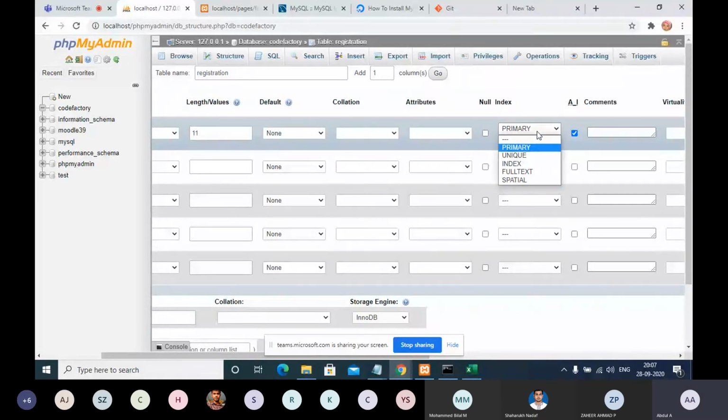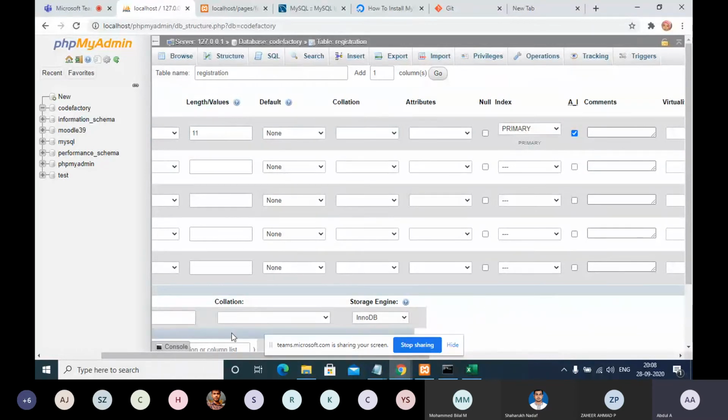This is also very important. This is also the primary. Whenever we are creating a table, the first column, the ID column, must be unique, and it will also be primary data. Primary itself is unique only. If you choose primary, that means it will be unique only.